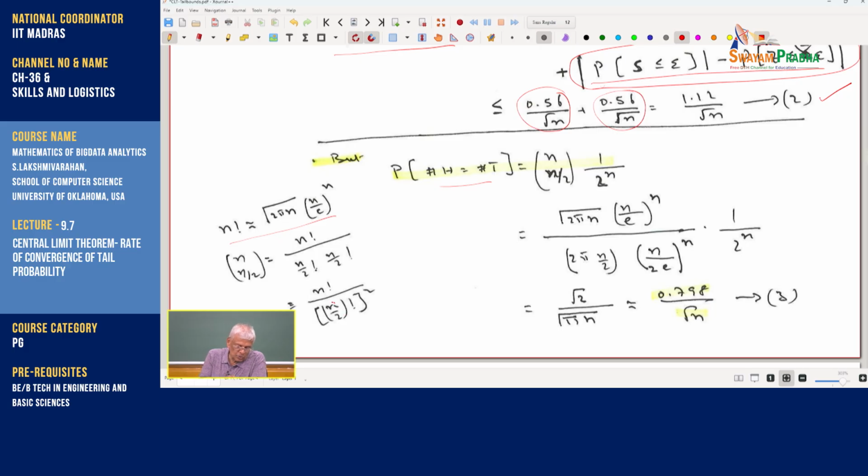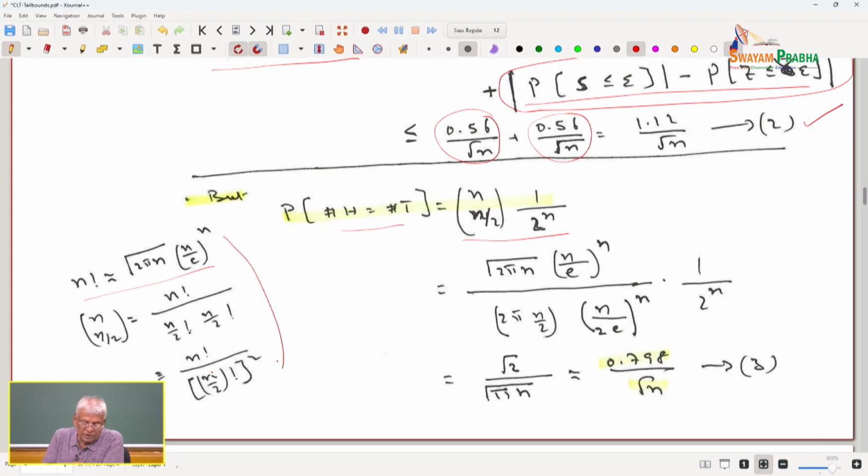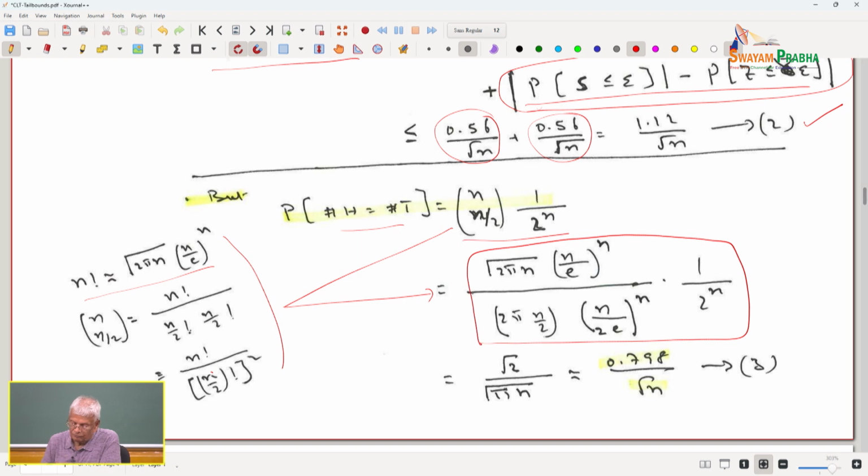I combine the terms, and I can express everything in terms of Stirling's approximation, which when I simplify gives 0.798 divided by square root of n. So, this is the exact value,